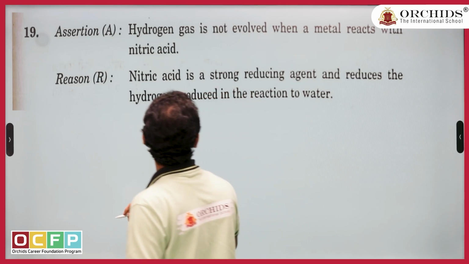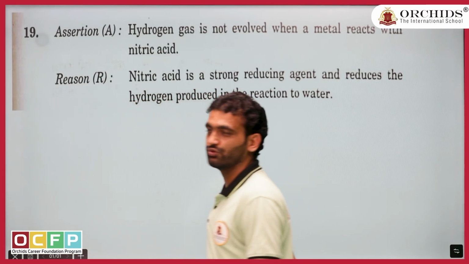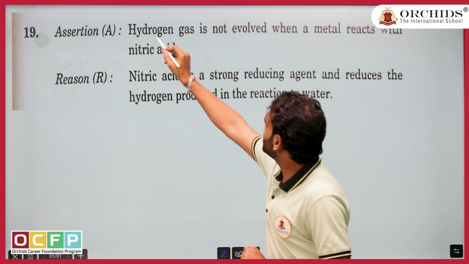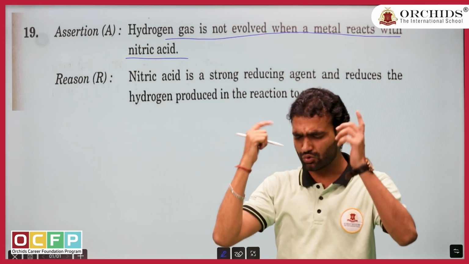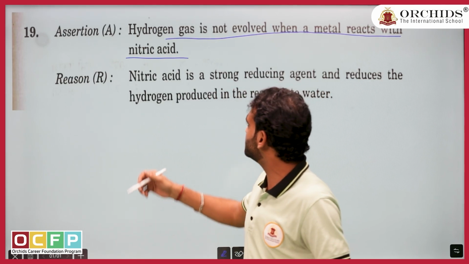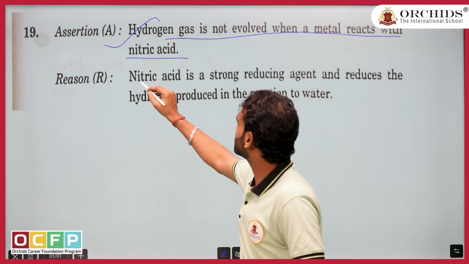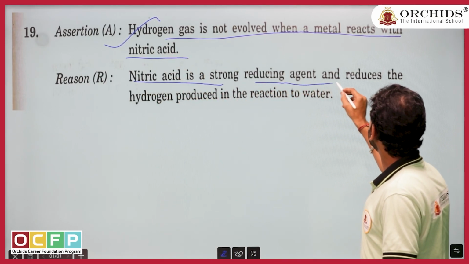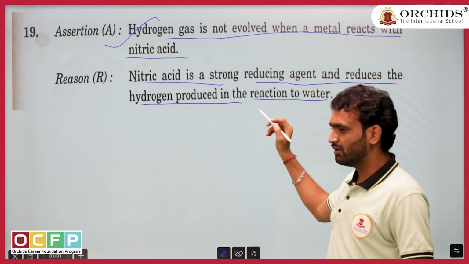Question number 19, which says hydrogen gas is not evolved. Again, this question is also a very good question. Hydrogen gas is not evolved when metal reacts with nitric acid. You can recall that paragraph from the NCERT book and you can mark. Yes, option A is correct. If A is right, let us see the logic. Nitric acid is strong reducing agent and reduces the hydrogen produced in the reaction into the water.